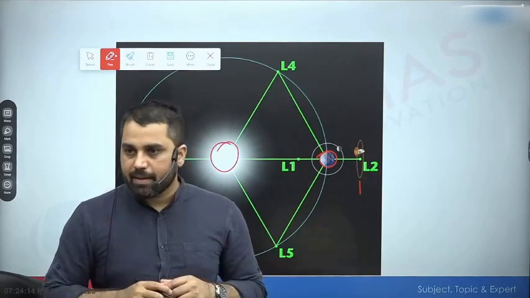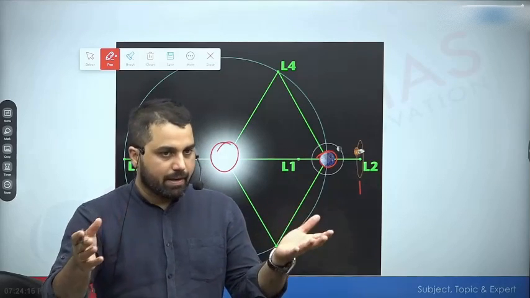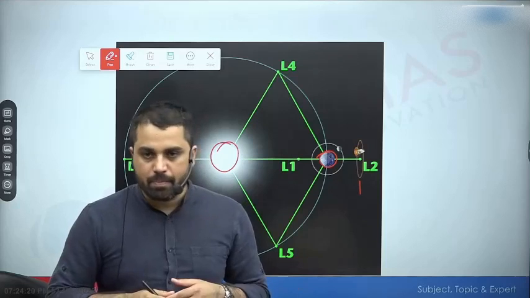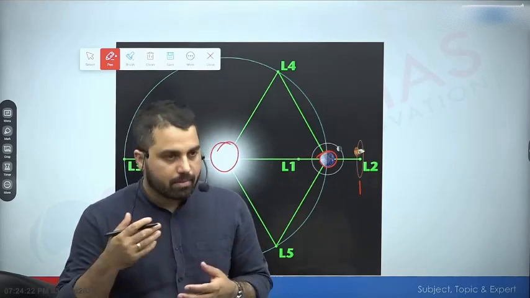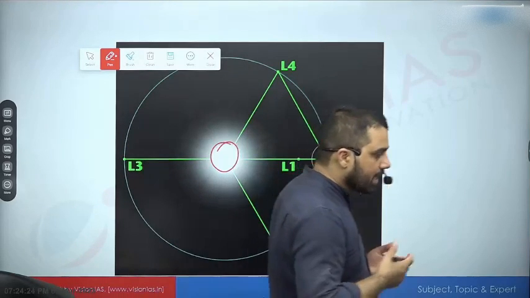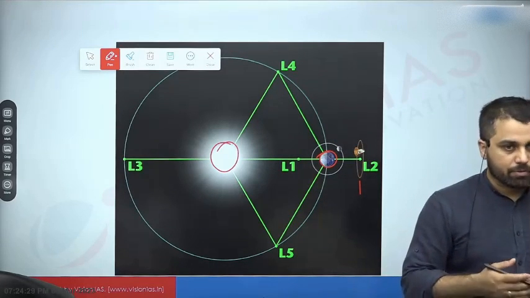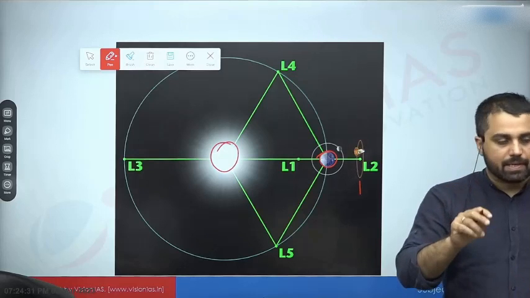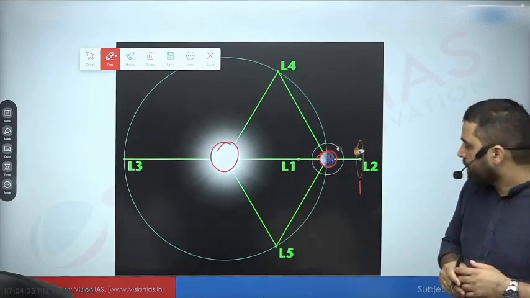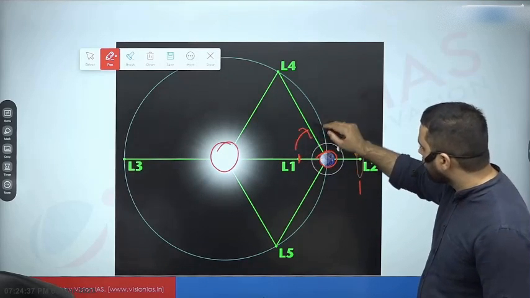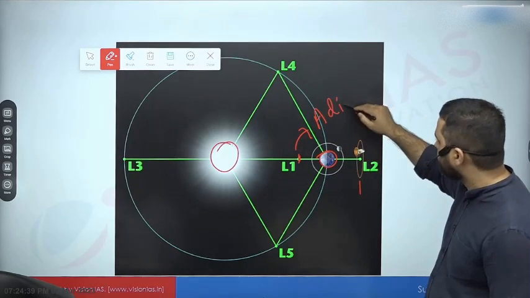Around these 5 Lagrange points, if I keep any type of probe or my telescope, then for this telescope to maintain a stable orbit, it will not get its centripetal force from just one object, but from the combined effect of both objects. So in the Earth-Sun system, for example, there is a point called L1. Here we are going to keep our mission called Aditya L1 mission.